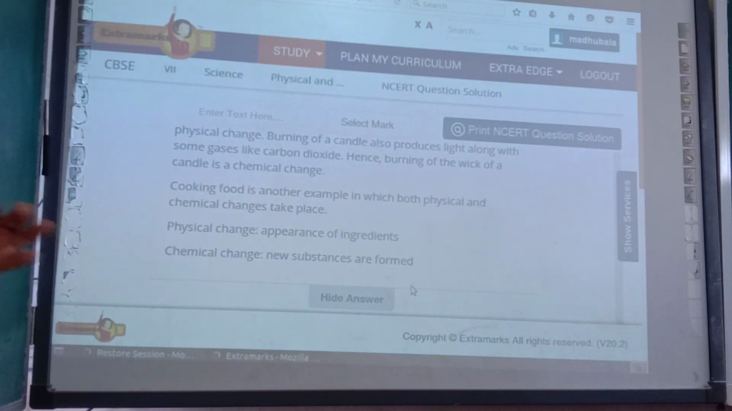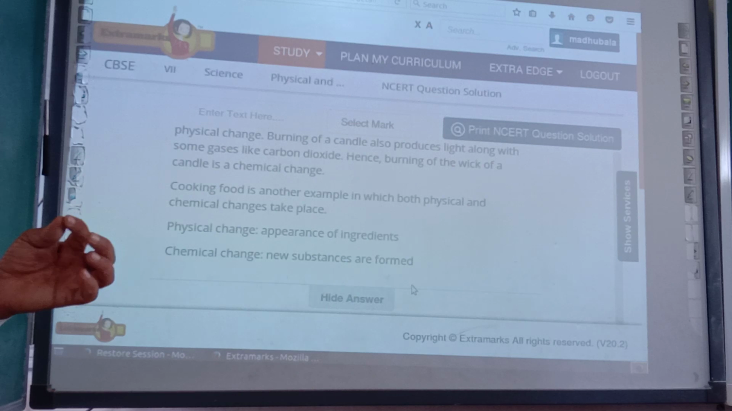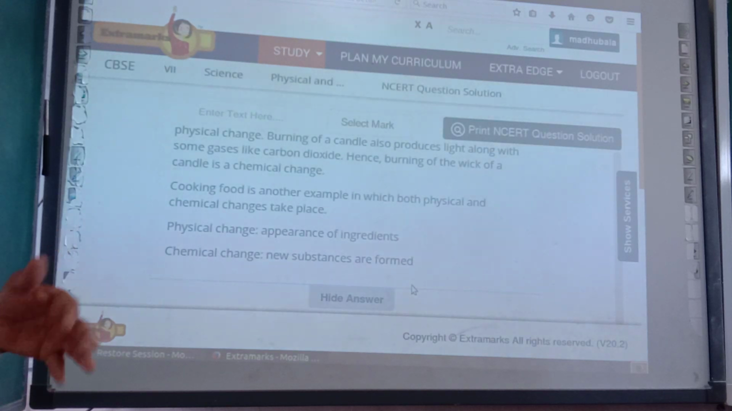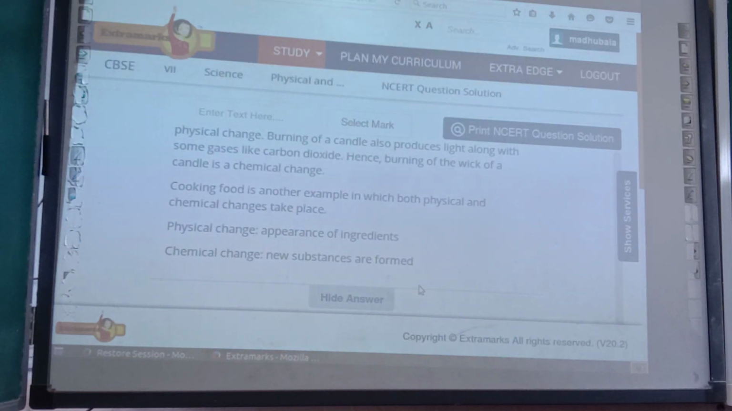How? When food is cooked, the shape and size of the substance is also changed. Just see, rice without cooking is hard, it is solid. But after cooking, just see, what is there? It becomes semi-solid. And a chemical change is also there because a new substance is formed and the physical form is also changed. So cooking of food is an example of physical and chemical change. If you are having any problem, you can write the growth of humans. That is also an example of physical and chemical changes.